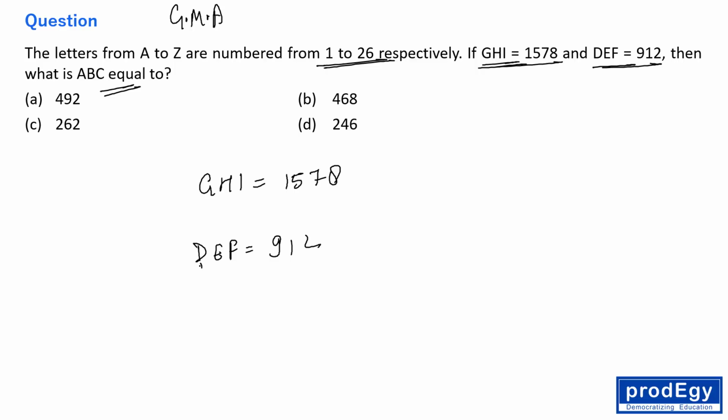See everyone, D is what? D is the fourth alphabet. E is what? E is fifth. D, E, F, sixth. So 456 is coded as 912. Then obviously it is double of this, right?